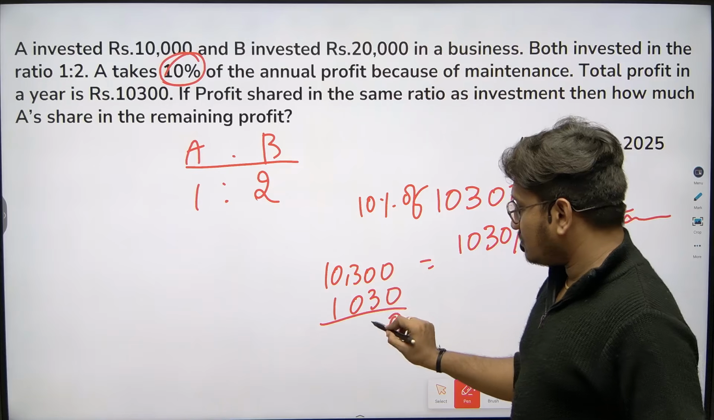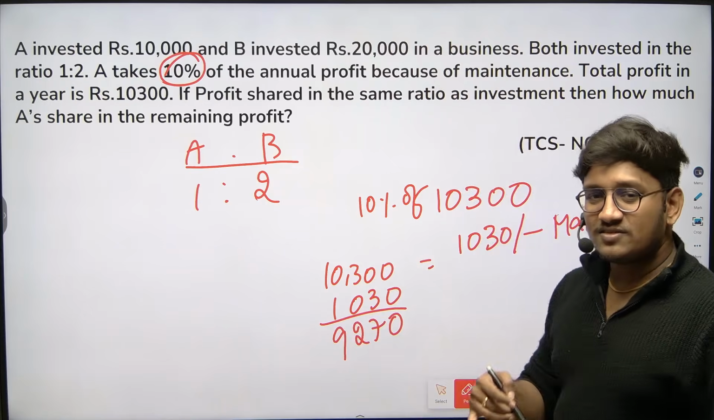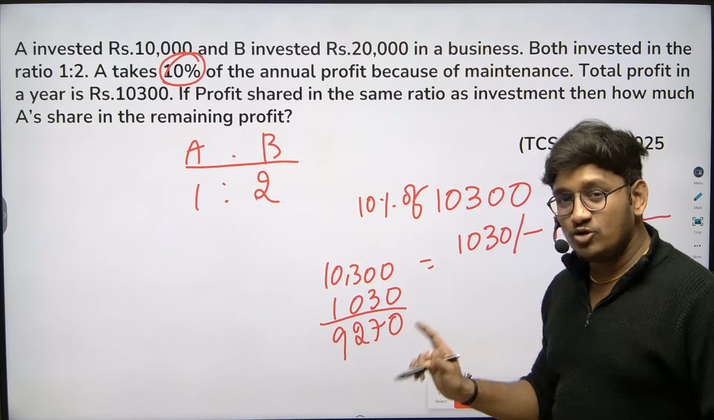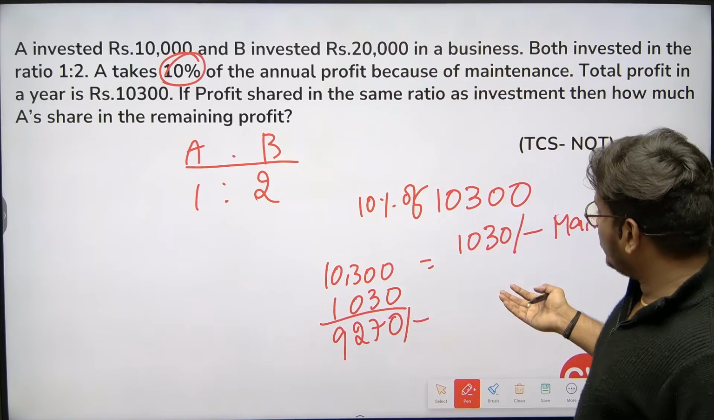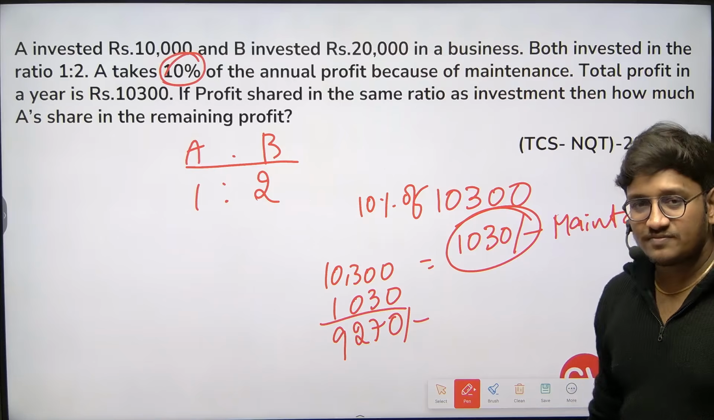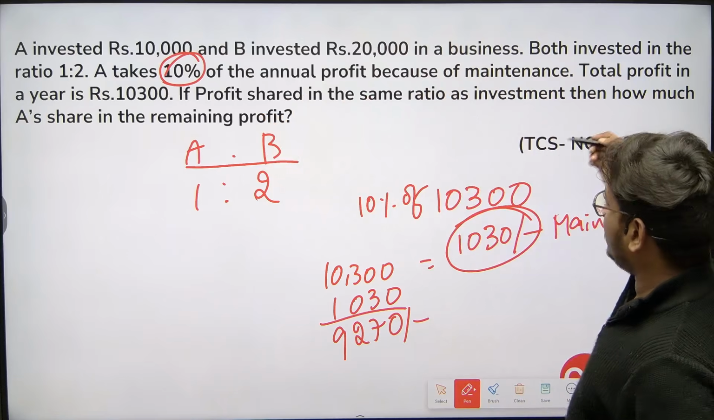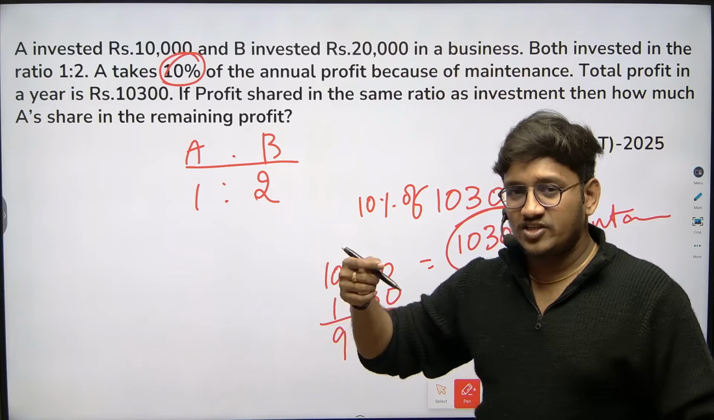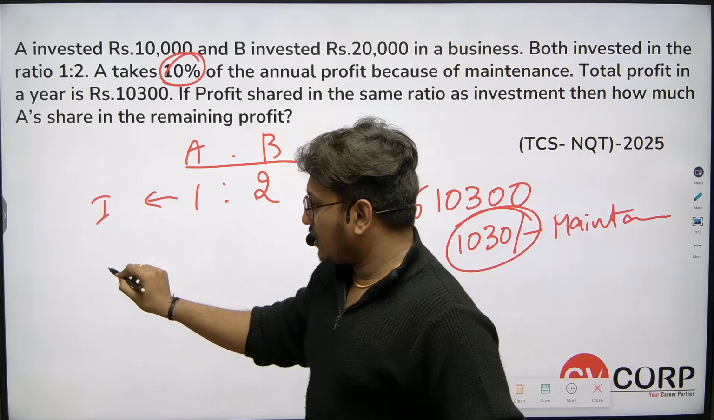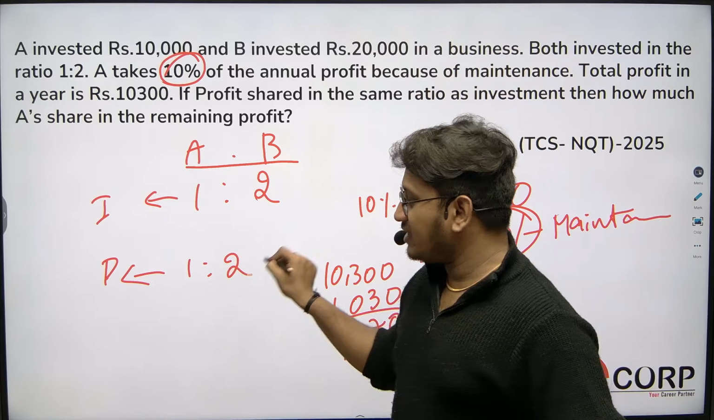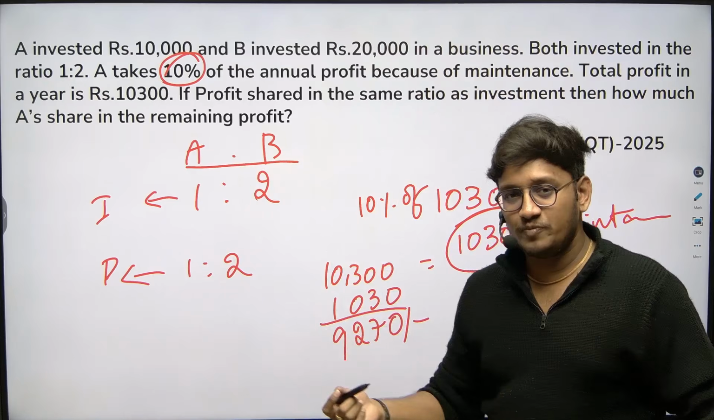So, if you observe, 9,270 rupees is left as the remaining profit, right? Because out of the total profit, A already took 1,030 rupees as maintenance. Now the question is, if the profits are shared in the same ratio as the investment, means whatever profits they are sharing, that profit ratio should be the same as the investment. They have clearly given that profits should also be in the ratio of 1:2. Means if A gets 1 rupee, B should get 2 rupees. This is how the profit should be shared.